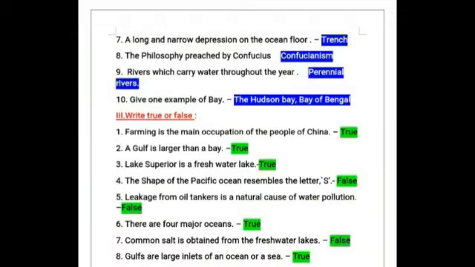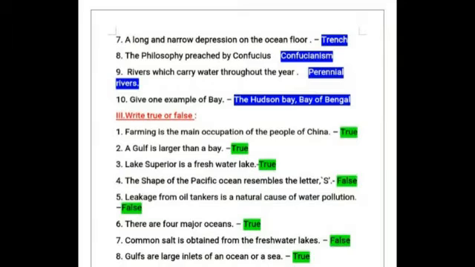So next Roman letter is write true or false. Farming is the main occupation of the people of China. Yes, it is true. Second one, a gulf is larger than a bay. Yeah, it is true. Third one, Lake Superior is a freshwater lake. Yeah, it is true. The shape of the Pacific Ocean resembles the letter S. No, it is false.